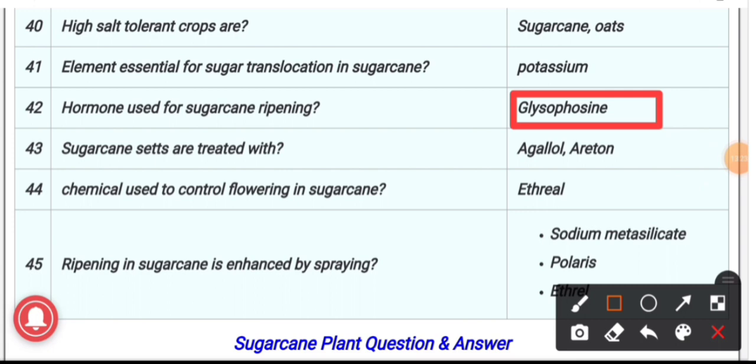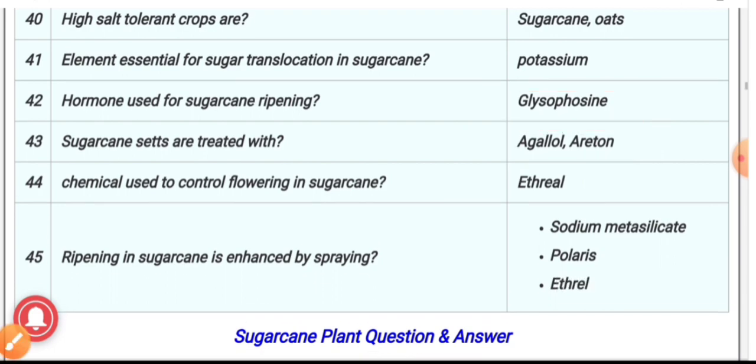43, the sugarcane sets are treated with, and the answer is Agallol and Aretan. These sets should be treated with 0.5% solution of Agallol or Aretan before sowing. 44, the chemical which is used to control the flowering in sugarcane is Ethrel. It is the chemical which is used to control the flowering in case of sugarcane.